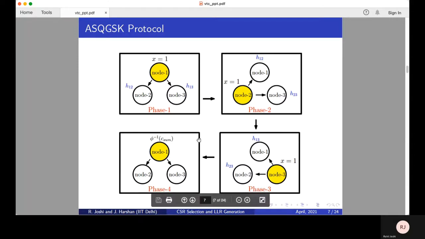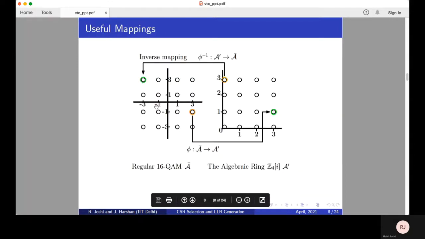In order to explain phase 4, we need to define some mappings and quantization as follows. In order to quantize the channel, we use this QAM constellation that has a one-to-one mapping with the algebraic ring as shown on the right. We make use of this quantizer and mapping to share the channel with the node which cannot see the CSR inherently. In the case of two user key generation, we don't need this quantizer or mapping as the CSR is directly seen at the two nodes.